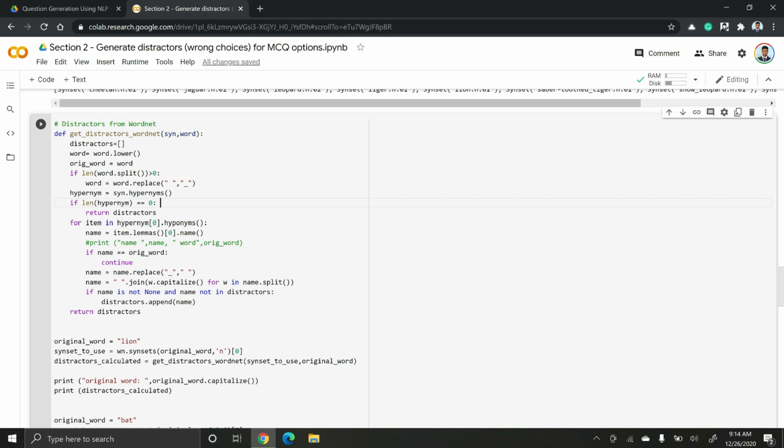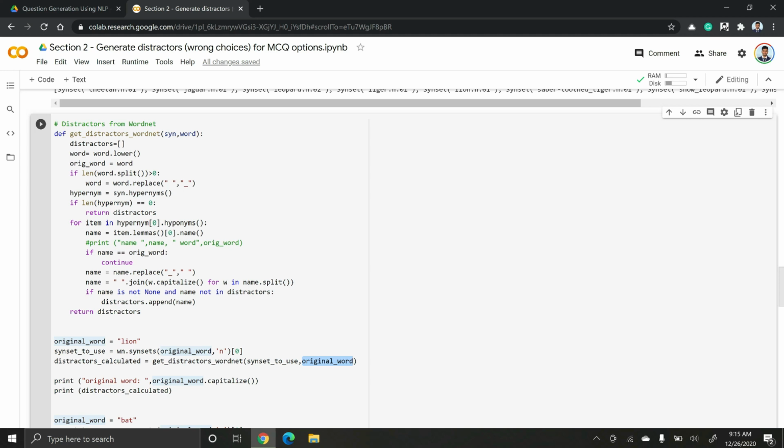Moving on to the next section, I created an easy to use function, get distractors wordnet. We'll see how we can use this. Let's say we have our original word lion, then we get all the synsets of that word lion. And here I am picking only the first synset, that is the 0th index, and I'm passing that synset as well as the word lion to this function.